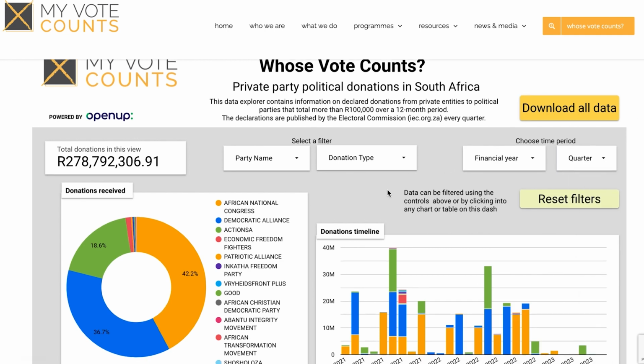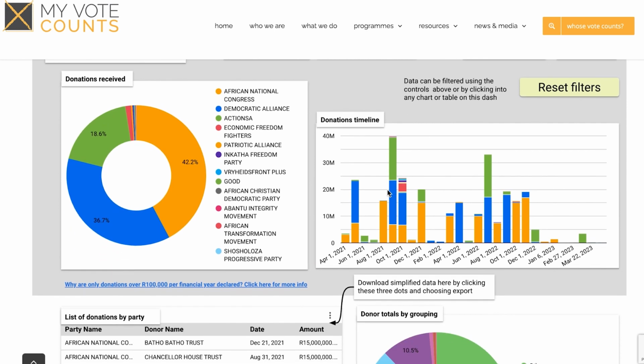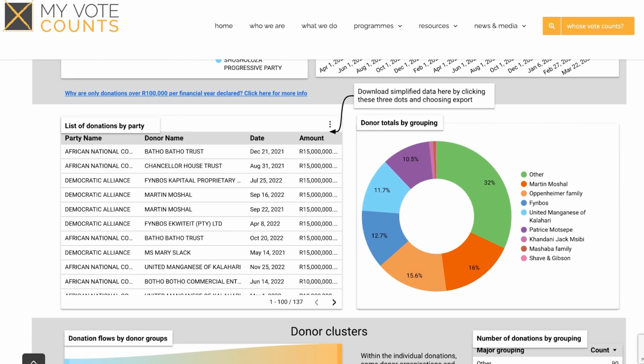There are various graphs that illustrate this information. This is a pie chart that shows all the different represented political parties in the national legislature and how much funding they've received. This is a list of donors to the parties, the dates, as well as how much money they've received, the different groupings.